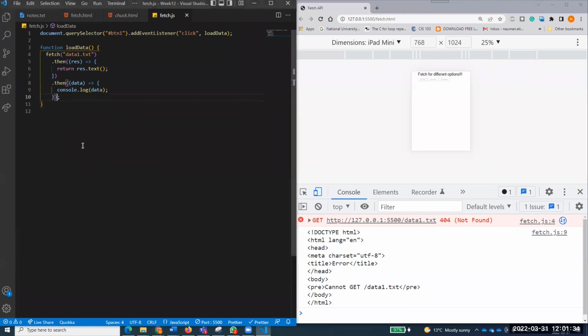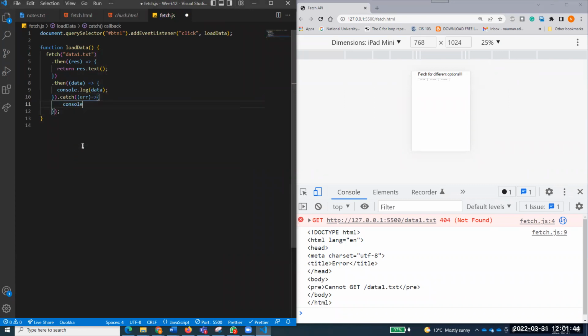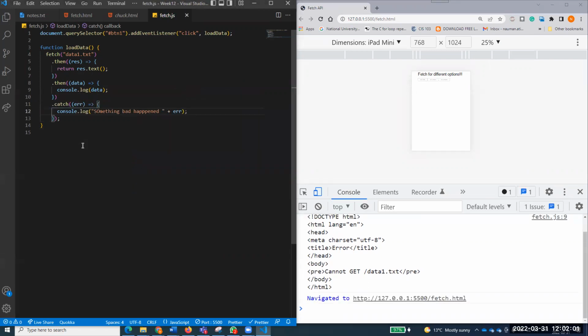Now if I come over here and after this .then, I say catch. And you remember catch also accepts a parameter, err, and has a callback function. And if I say console.log, something bad happened. I don't know what has happened, but I'll have that message as well. So let's put that message, err.